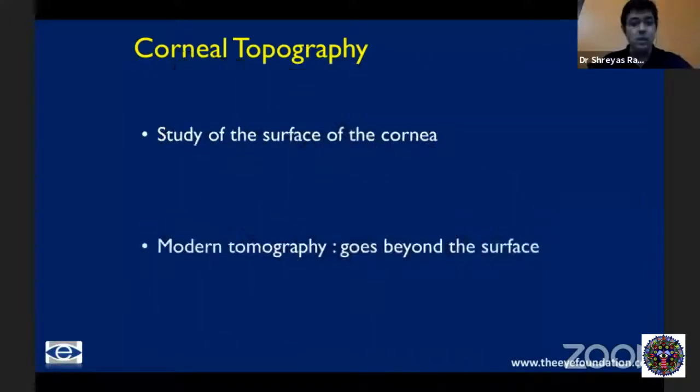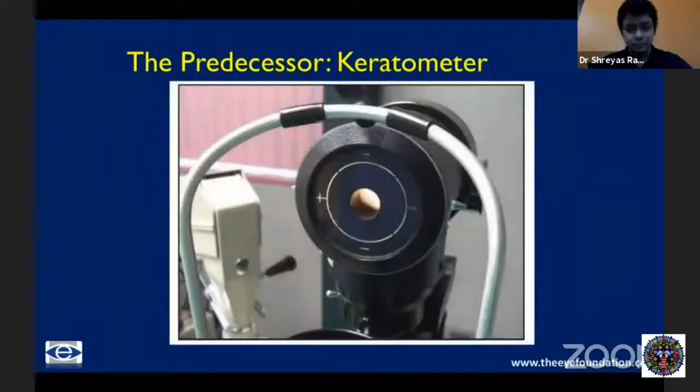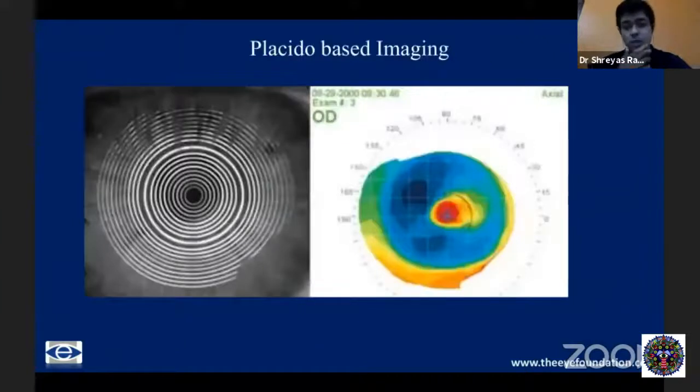The predecessor, of course, was the keratometer. The keratometer is still exceedingly useful for IOL power calculations, but unfortunately it gives you just a few points on the central 3 millimeters of the cornea and doesn't give you any more information about the surface. Subsequent to the keratometer, we had the Placido-based imaging systems, which are still in use nowadays for certain specific reasons.